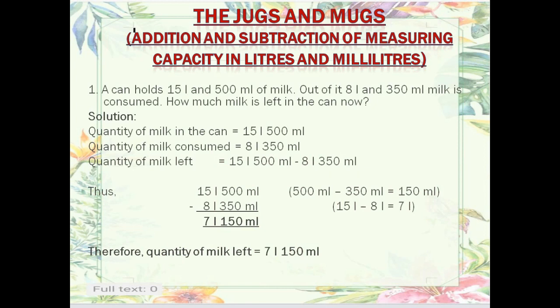Now here again we will write the statement first of all before solving the sum. The quantity of milk in the can is equal to 15 liter and 500 milliliter. The quantity of milk consumed is 8 liter and 350 milliliter. And the quantity of milk left, you have to subtract 8 liter and 350 milliliter from 15 liter and 500 milliliter. So what answer have you got? 7 liter and 150 milliliter. So that is the answer.